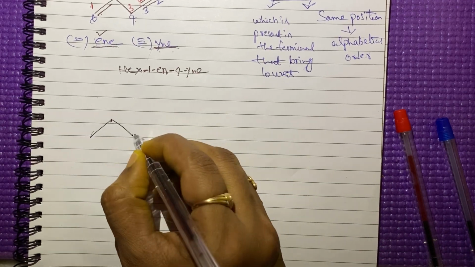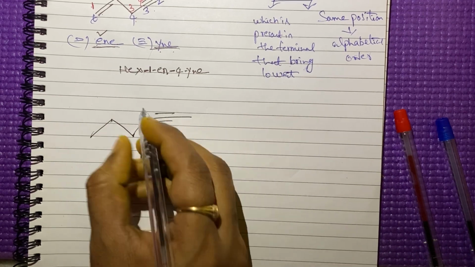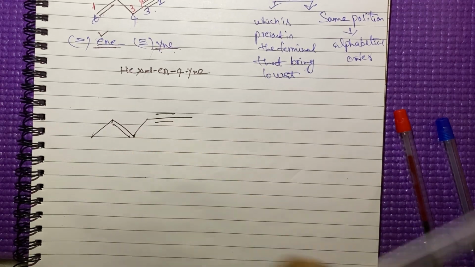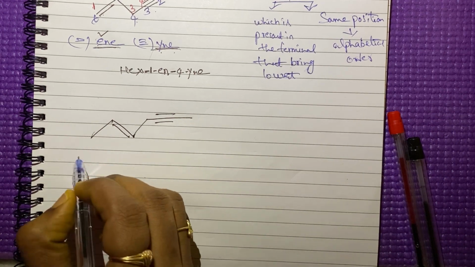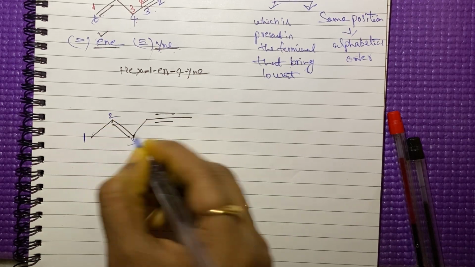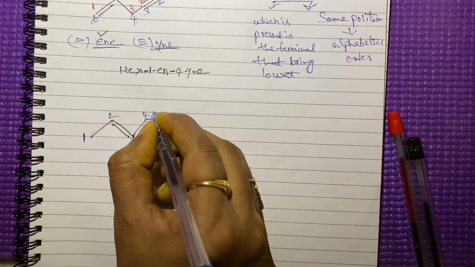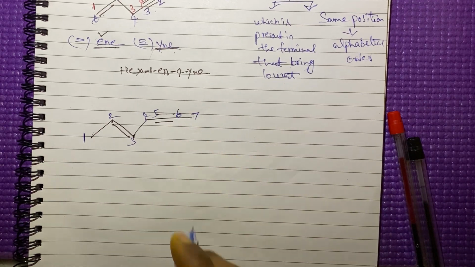See here. In this example also, both the double bond and triple bond are present. This is the parent chain. If I give the number from this side, we'll see 1, 2, 3, 4, 5, 6, 7, right?